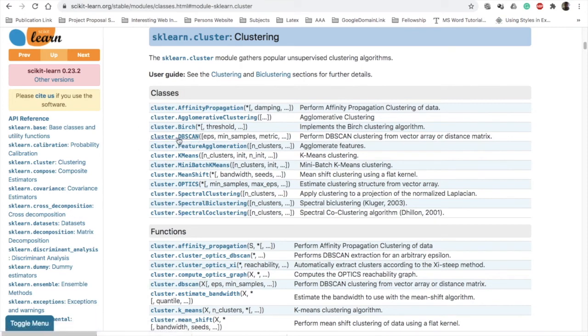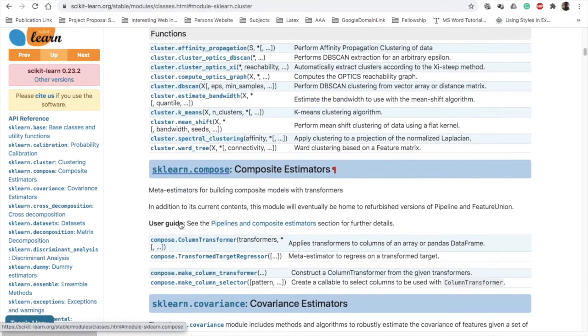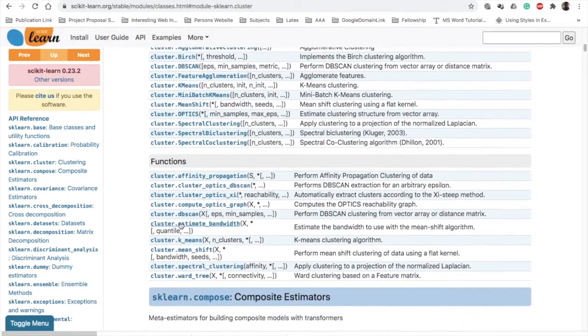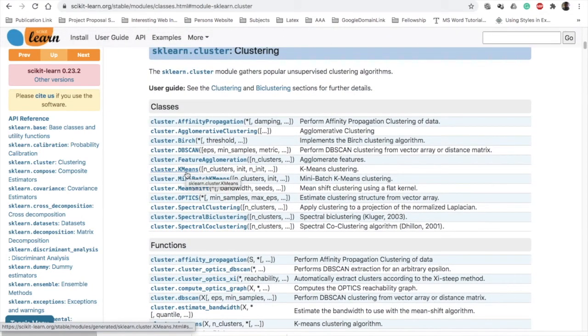Remember DBSCAN, which I mentioned under density based. There are hierarchical algorithms also available. This agglomerative clustering, what is agglomerative, I will explain maybe later on, but it is one kind of hierarchical clustering. So you can choose any one of these methods. For example, let's use the k-means algorithm. It is present here. Just click on any particular algorithm to know more in detail.